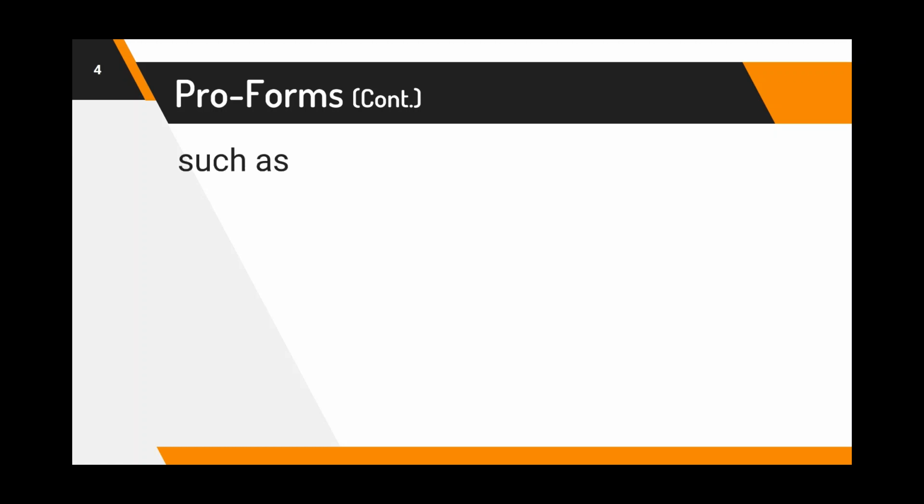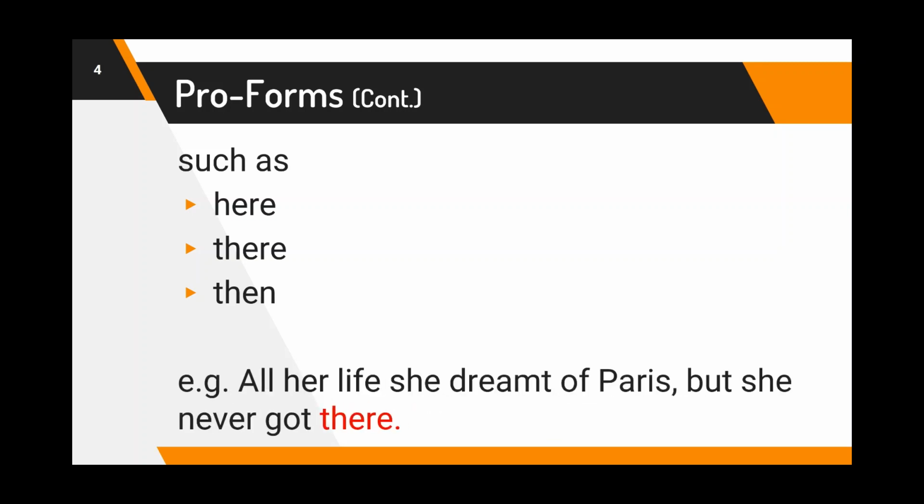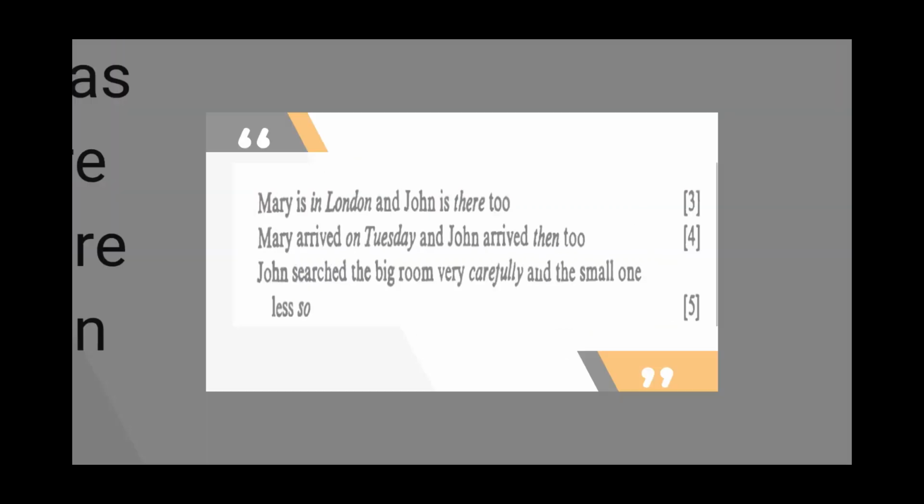Proforms could also replace adverbs of time, adverbs of place, and adverbs of manner. And these are the most common words to replace adverbs of time and place. Again, look at the example. All her life she dreamt of Paris, but she never got there. Now, there is a proform that replaced Paris.